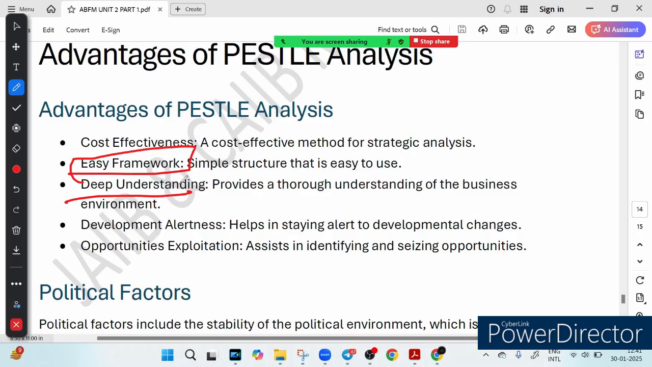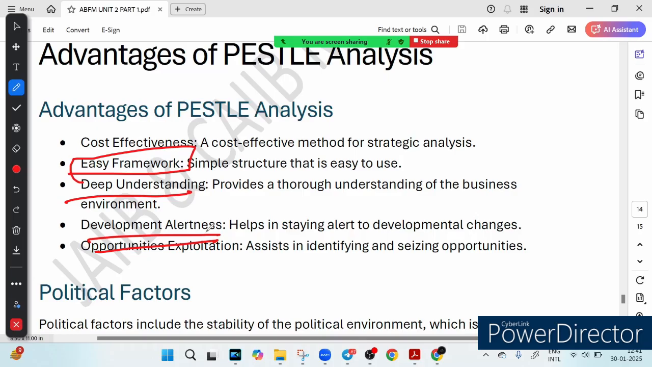Then we have development of alertness. You know, PESTLE also helps businesses stay alert to the changes and trends in the world. And finally we have opportunities exploitation. So PESTLE helps businesses to spot opportunities before anyone else. They can seize the moment, whether it is a new market trend or a legal change that works in their favor.